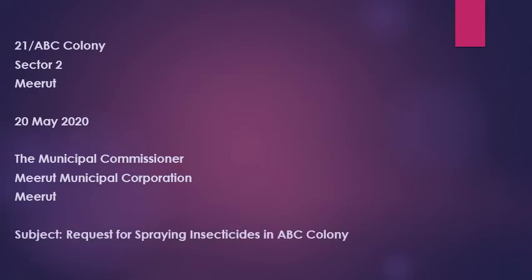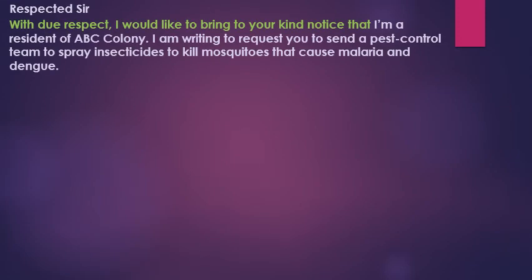Then leave one line. Subject of the letter. Request for spraying insecticides in ABC Colony. Then after leaving one line, salutation, that is respected sir. Then without leaving any line, with due respect, I would like to bring to your kind notice that I am a resident of ABC Colony. I am writing to request you to send a pest control team to spray insecticides to kill mosquitoes that cause malaria and dengue. Now this is the introduction of the content.